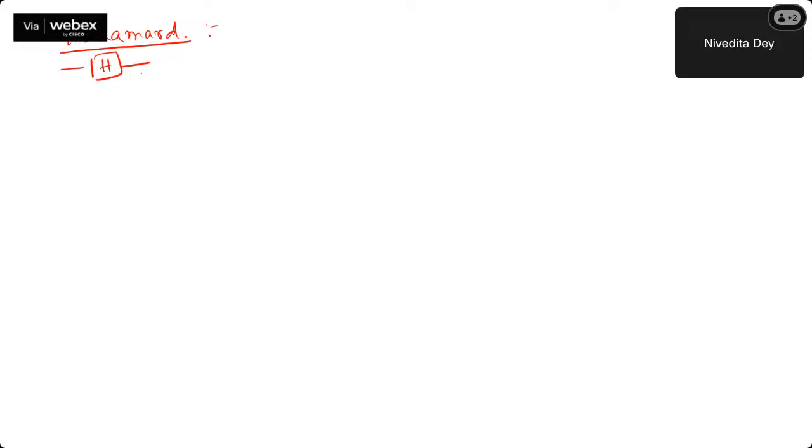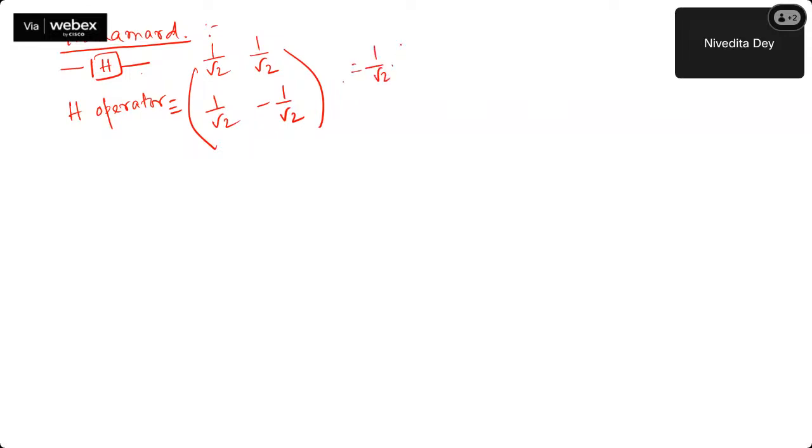I hope Jaikumar sir already covered this part. This is Hadamard gate, and how the matrix looks like. It looks like this: 1 over root 2, 1 over root 2, 1 over root 2, and minus 1 over root 2. This is also called a Hadamard operator. Right? We often write it in this way as well, taking 1 by root 2 as common.